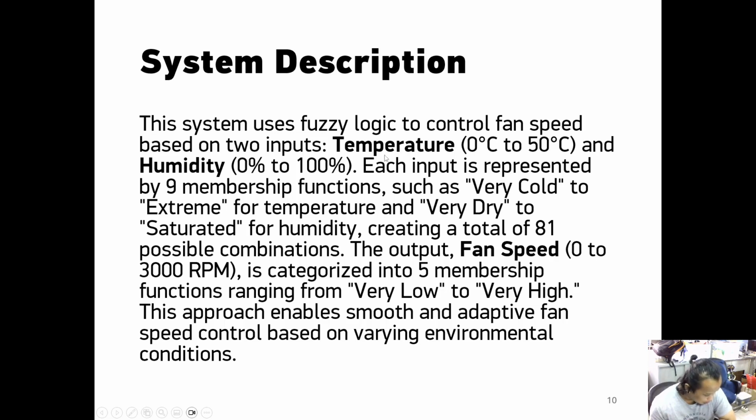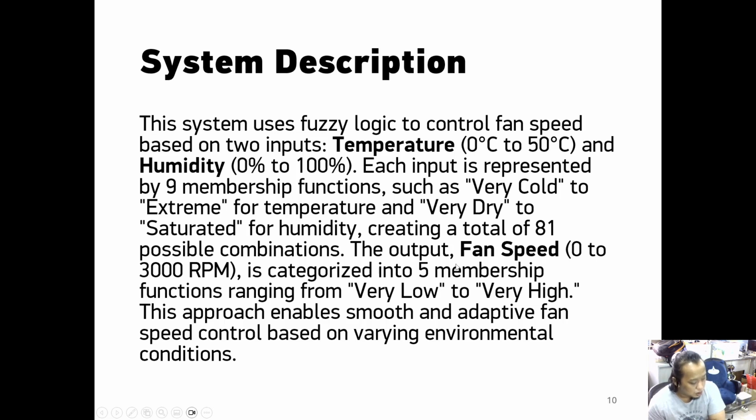The membership function of temperature goes from very cold to extreme, and for humidity from very dry to saturated. The total of the membership functions is going to be 81 based on the possible combinations.